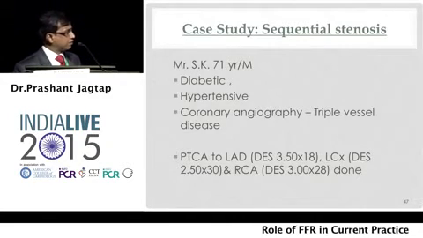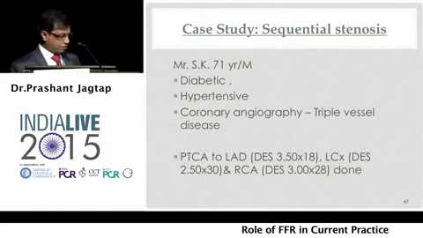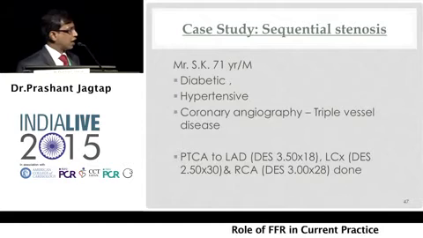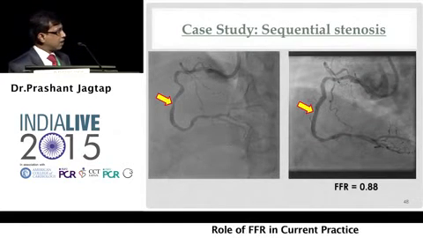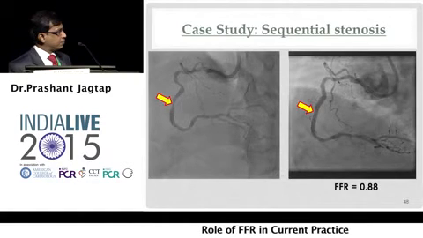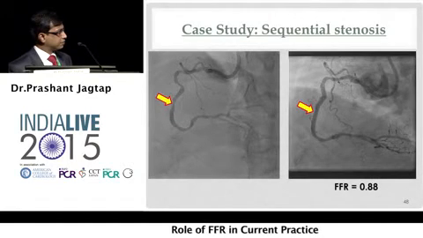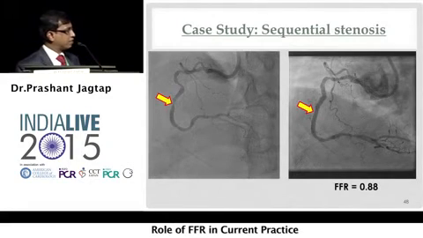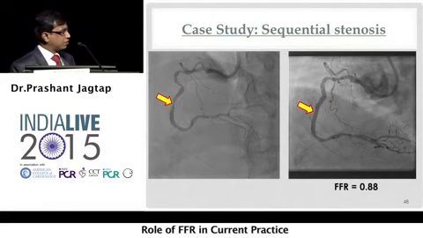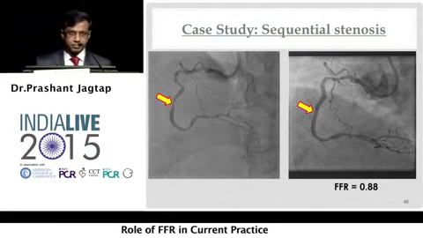Another patient, triple vessel disease, diabetic, underwent triple vessel angioplasty, but I will highlight only the RCA angioplasty. After the ostium, there was a diffuse disease of the RCA, and there was a critical lesion in the mid RCA. We put a stent here, and then wanted to recheck the FFR after the stenting. And when we put a stent here and rechecked, the FFR was 0.88.